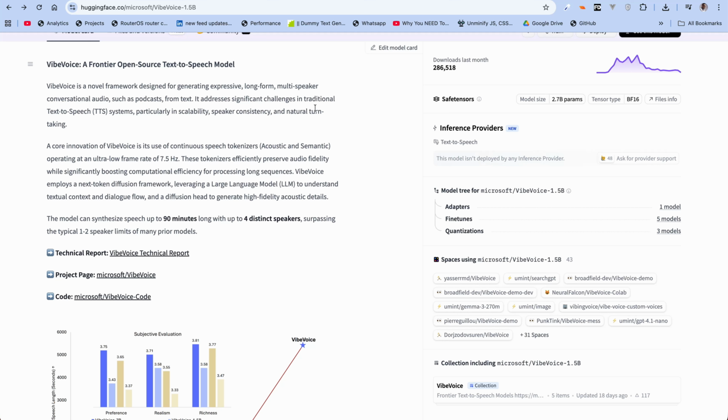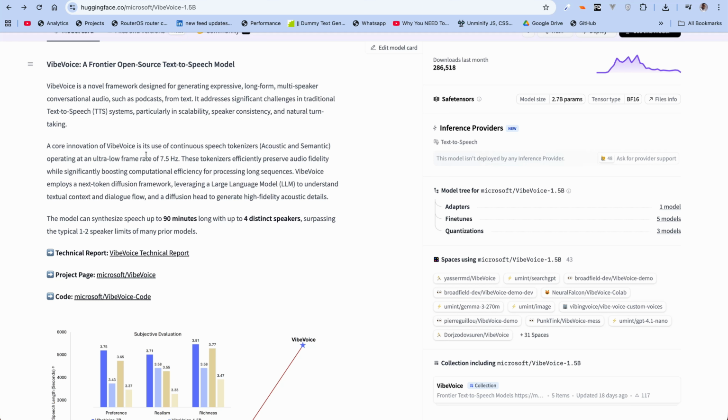So sometimes when it was switching between the two speakers, one speaker would sound like he's talking through a radio, a terrible radio, while the other sounds more natural. It was really weird. And then speaker consistency, the voice sometimes sounds like one speaker is suffering or going through torture or something. It was really weird. So we'll see if it actually fixes that. These are their claims basically, and we'll find out if that's actually true once we test the model.